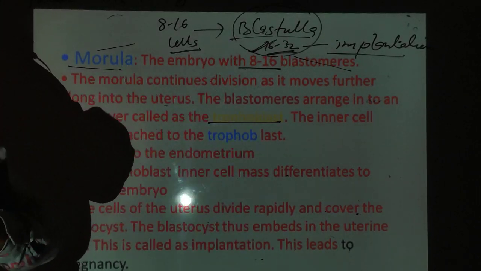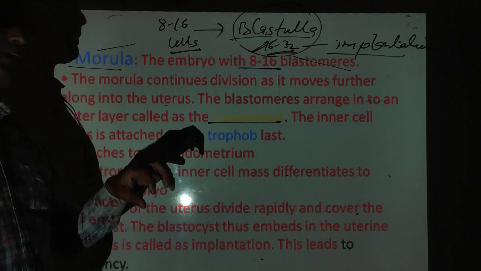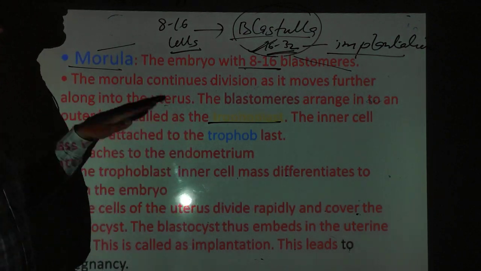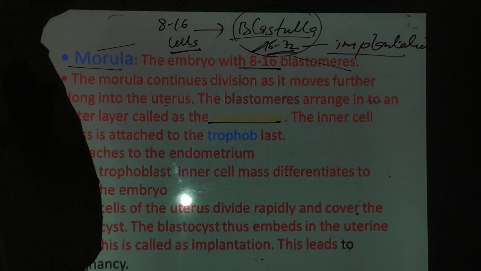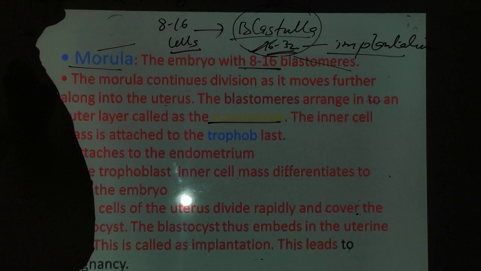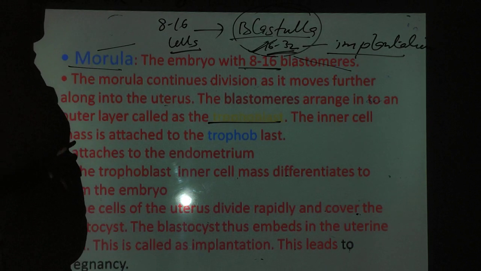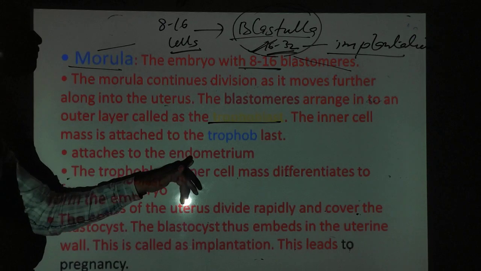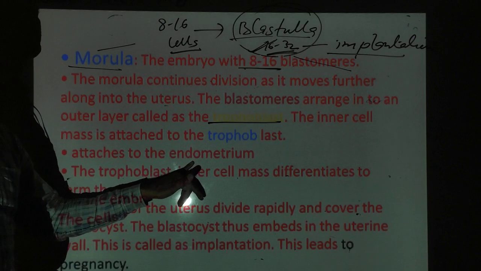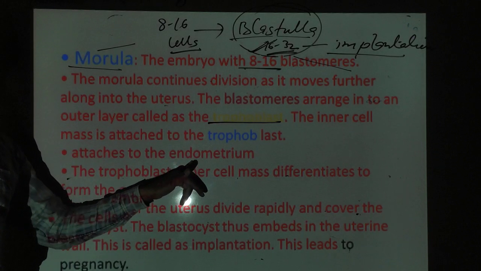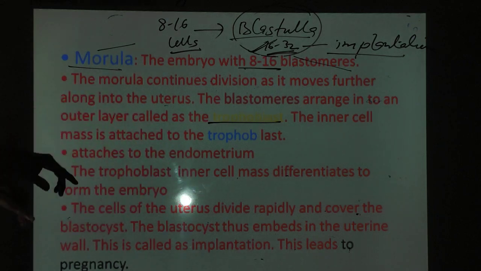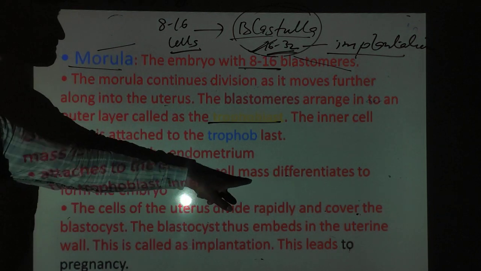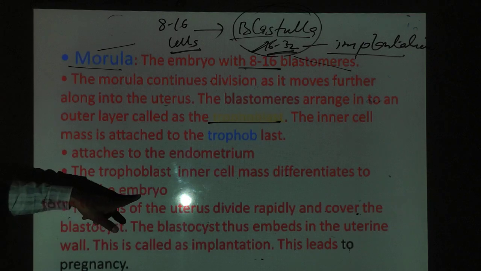We just pick out the blastula from the IVF or test tube method and implant it in the uterus of the surrogate mother or the real mother, and it attaches to the endometrium of the uterus. That is the implantation of the embryo. That is also a particular part of the pregnancy. The trophoblast and inner cell mass differentiate to form the embryo.